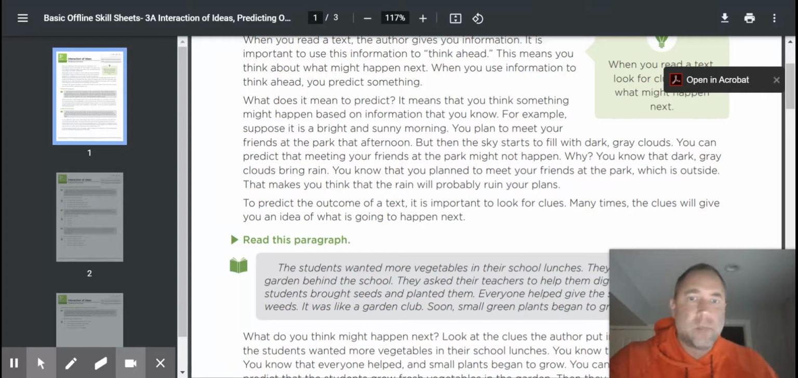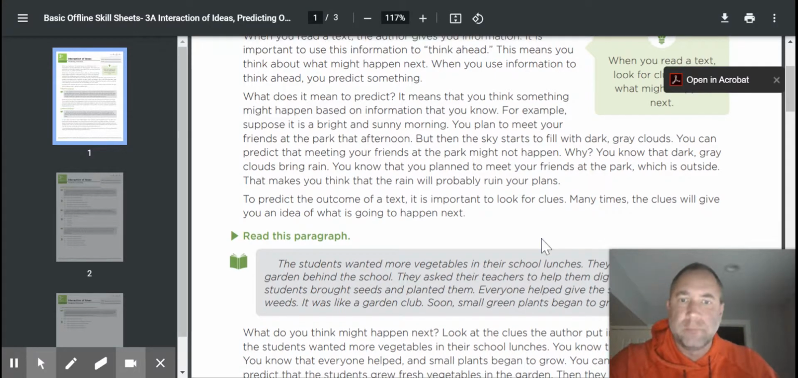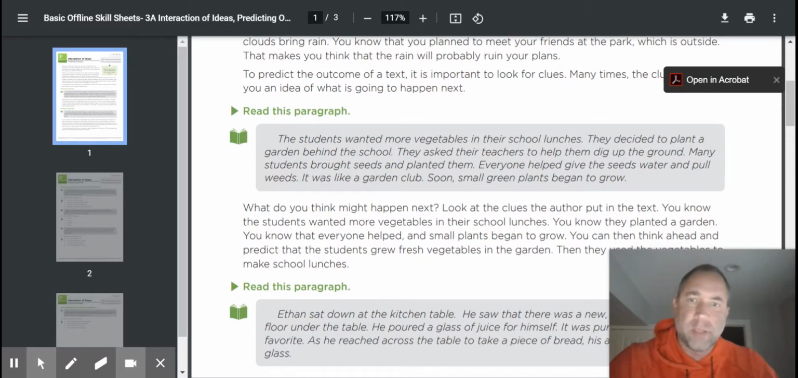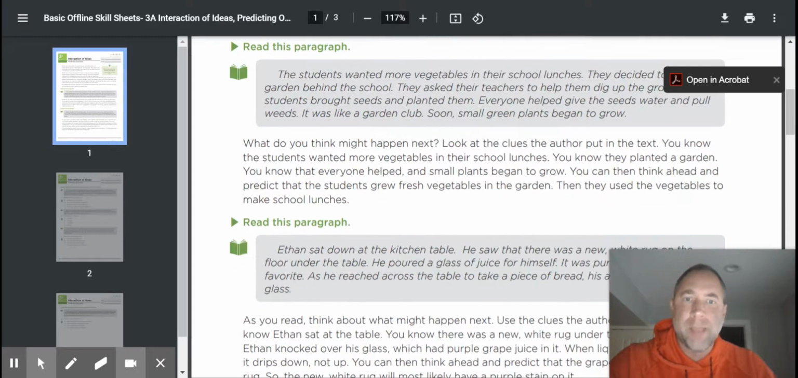To predict the outcome of a text, it's important to look for clues. Many times the clues will give you an idea of what's going to happen next. Let's look at this paragraph together. The students wanted more vegetables in their school lunches. They decided to plant a garden behind the school. They asked their teachers to help them dig up the ground. Many students brought seeds and planted them. Everyone helped give the seeds water and pull weeds. It was like a garden club. Soon small green plants began to grow. What do you think might happen next?